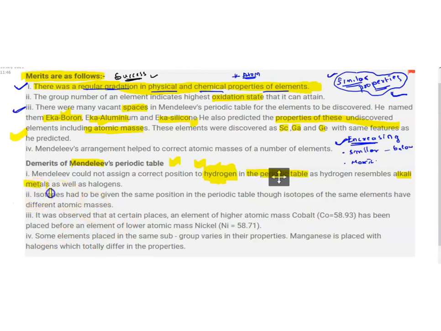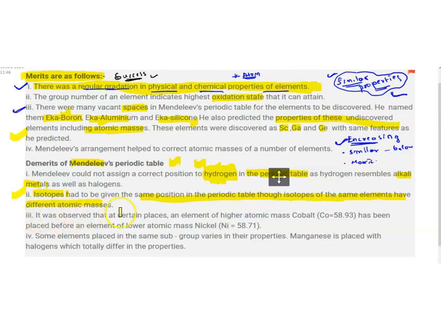Isotopes had to be given the same position in the periodic table, though isotopes of the same element have different atomic masses. Mendeleev failed to accommodate isotopes in his table. It is his second disadvantage.